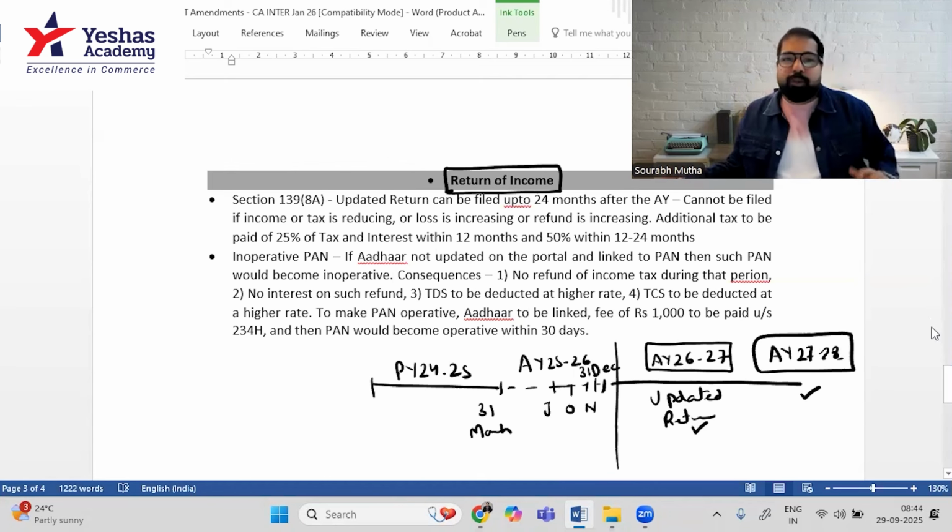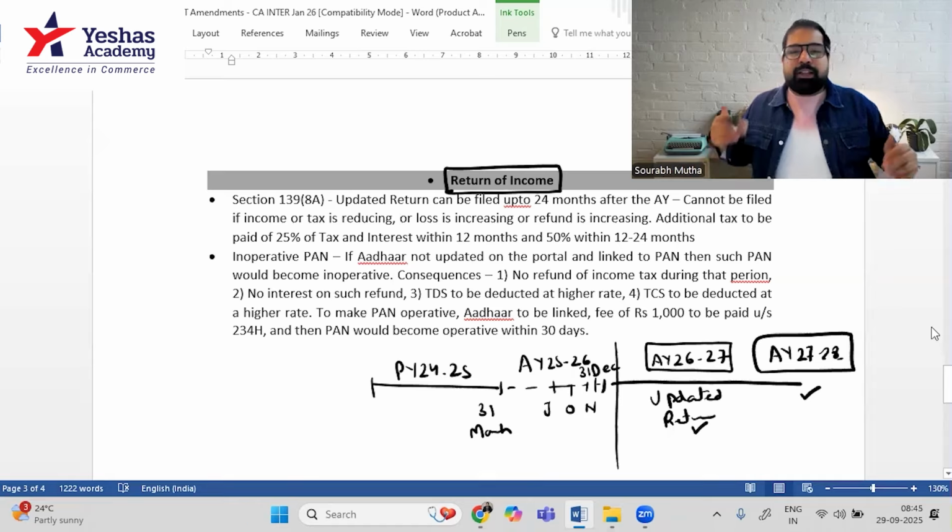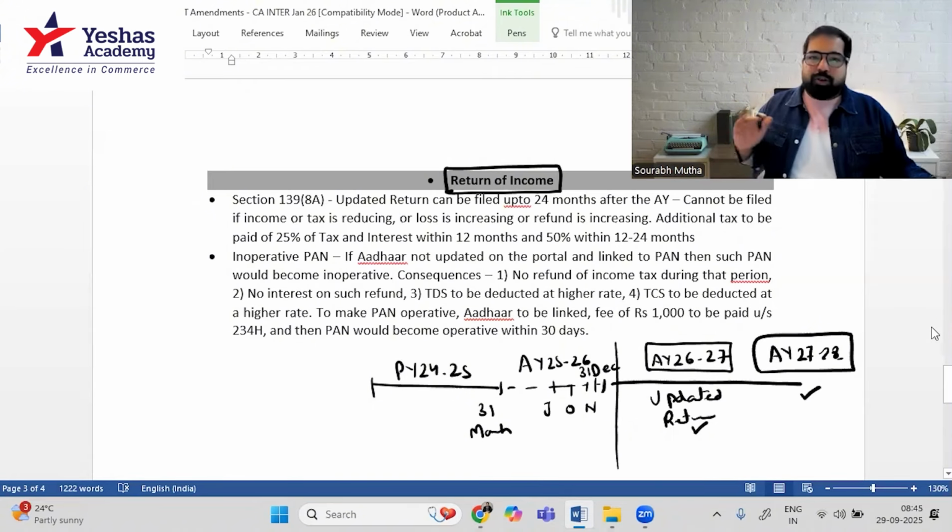Example, you cannot file updated return if you're going to reduce your income, if you're going to reduce the tax that you pay, if you're going to increase the losses, if you're going to reduce or increase the refund. So anything that is in the benefit of yourself, you will not be able to file updated return. Then why will people file updated return? So that they come out clean and the government does not catch them.